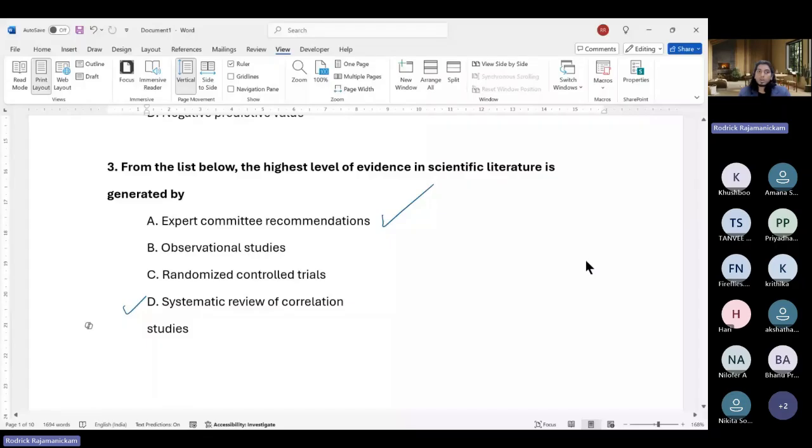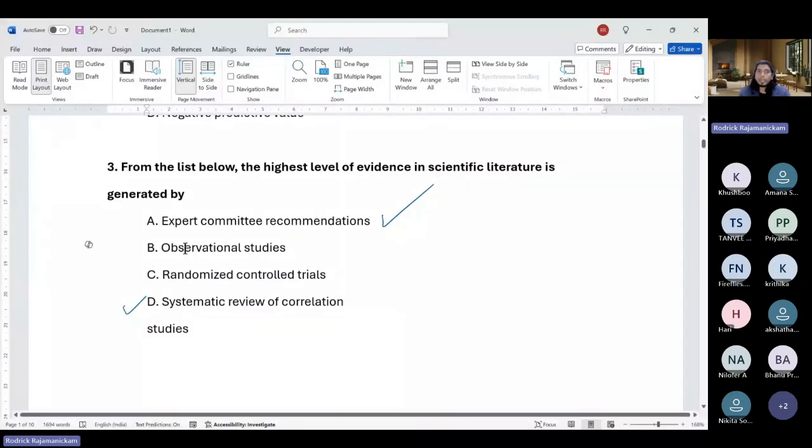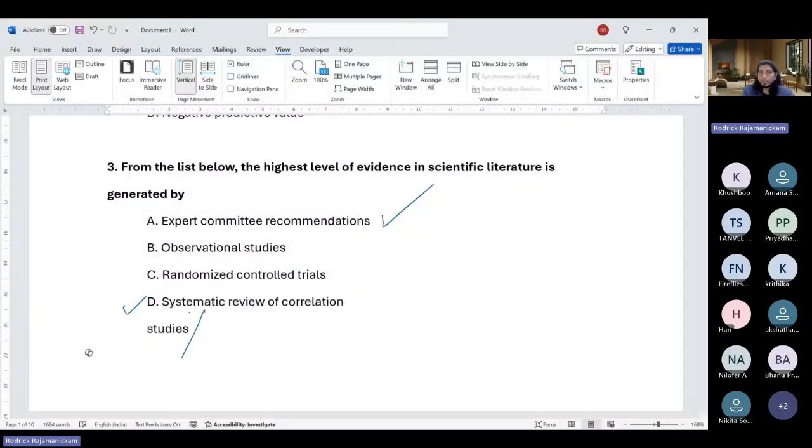Yeah. So observational studies do not have the highest level of evidence. Even randomized controlled studies do not have the highest level of evidence. So it will be systematic review, or you could say meta-analysis. I don't know why they put systematic review here, because systematic review is more of a qualitative data collection.